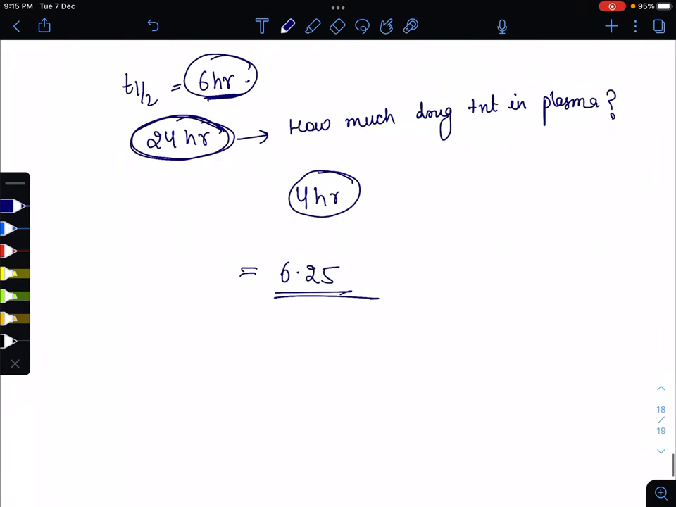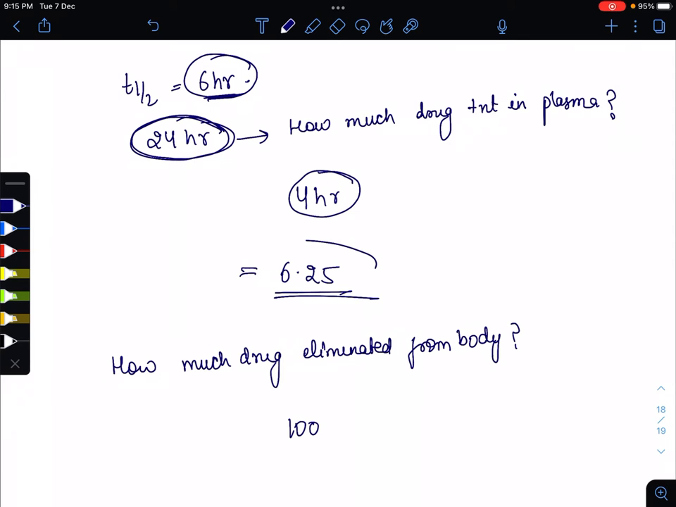And if I ask you how much drug is eliminated from the body, how can we calculate it? We gave 100 molecules of that drug, and now only 6.25 is present in the plasma. It means the rest is eliminated. So we subtract 6.25 from 100, 100 minus 6.25, and the outcome is 93.75% of the drug is eliminated from our body. So this is the concept of the half life.